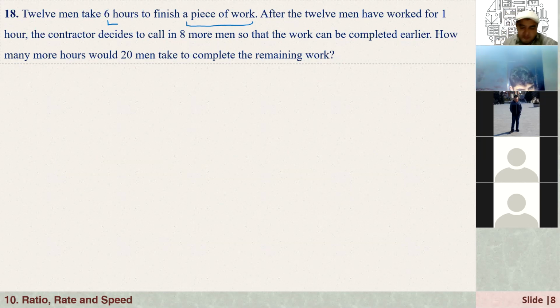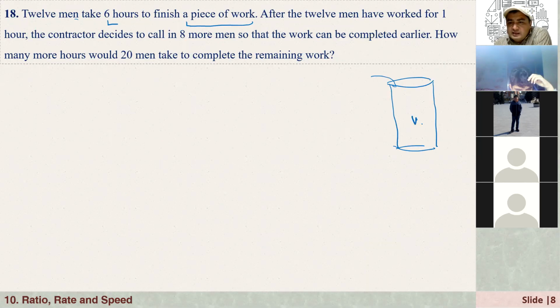Anyway, guys, let's do this together. Again, that is a similar question to the candle question or distance, speed, time problems. You can imagine a water tank, and these 12 men are working. That means they have to fill this tank with water, and everybody is carrying the same amount of water in pails. So let's say the work to be done here is W.